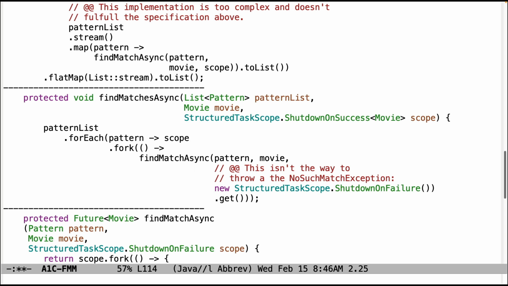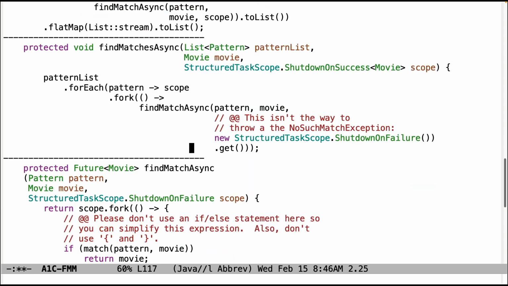Down here, this is not the right way to throw the no such match exception. I'm not even sure what this is trying to do, but it's definitely not going to be throwing the no such match exception. So remember, there's two ways to do this. You either use an if-else statement and have it thrown that way, or you use that little technique of having a separate method that throws an exception, and then you can use it with the appropriate syntax, the question mark, colon, ternary operator syntax. But this is not the right way to do that. It's part of the assignment to know how to do this, by the way.